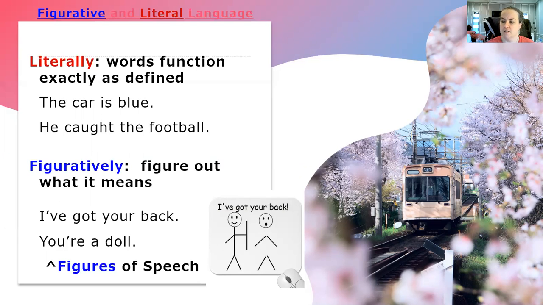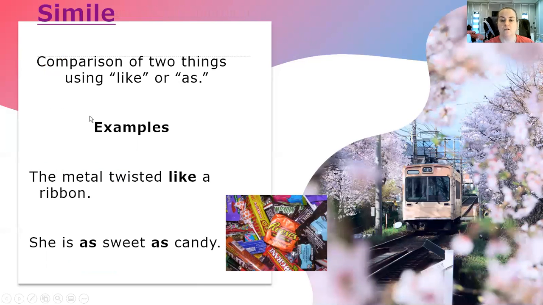I've got your back. Does it mean literally that you have their back like the stick figures? No, it means that somebody is supporting you, that they're there for you if you need to talk. You're a doll. That does not mean that the person is a Barbie doll. It means they are nice, they're sweet. Those are figures of speech that you may have heard.